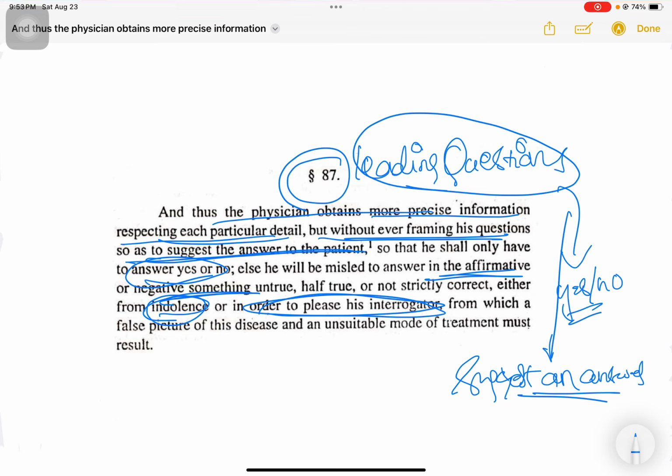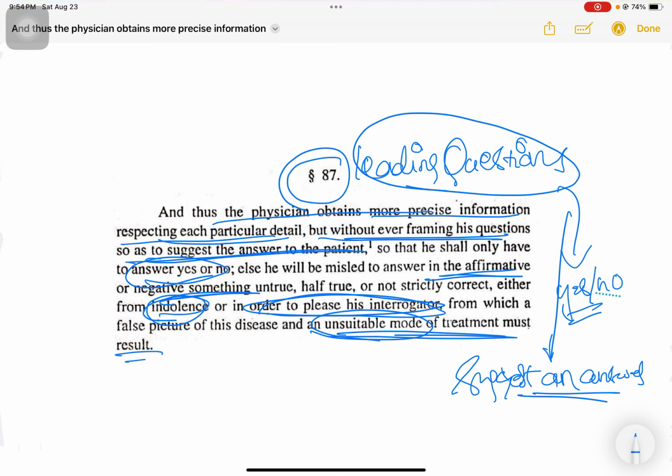So when we ask leading questions, this will give us a false picture of the disease, because the patient will be obliged to please the interrogator, or out of his laziness he might not answer correctly. So what happens? We will get a false picture of the symptoms. So when we get a false picture of the disease, our mode of treatment will also become unsuitable, because we will not be able to prescribe the exact similar remedy. So this will not lead to the highest ideal of cure.